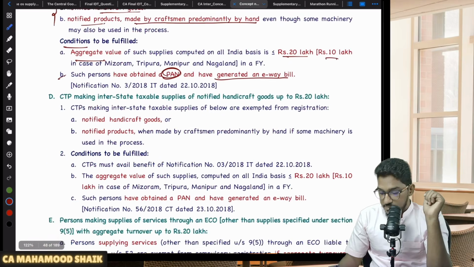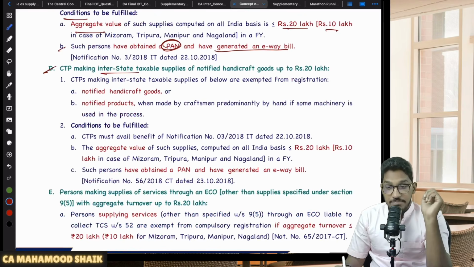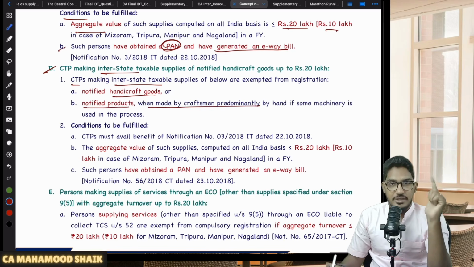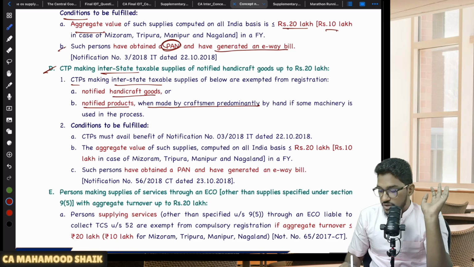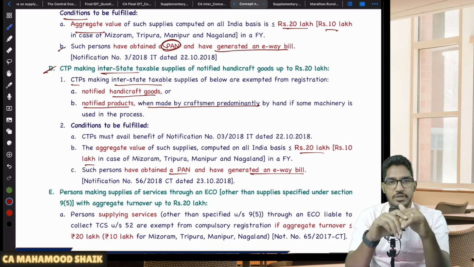If you are a CTP making interstate supplies, you are going to another state and making interstate supply. But if you are making interstate taxable supply of certain notified goods, which notified goods? Notified handicraft goods and notified products which are predominantly made by hand. Then also the government has given you relaxation. Okay, boss, you are a CTP, but you are making interstate supply of notified handicraft goods or notified handmade goods, then we will not make you liable for compulsory registration. Here also you enjoy the threshold limit of 20 or 10. Here also you must have a PAN and you must generate an e-way bill. If you fulfill these conditions, even though you are a CTP, we will give you relaxation.